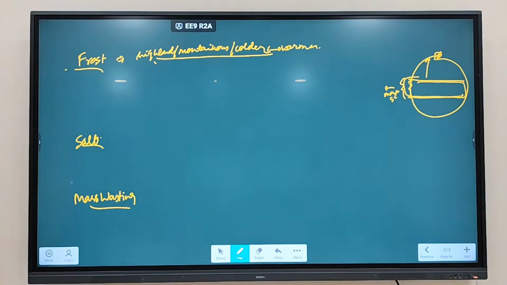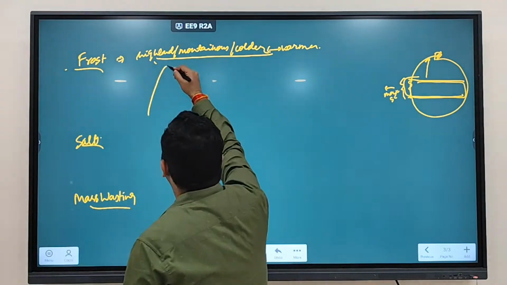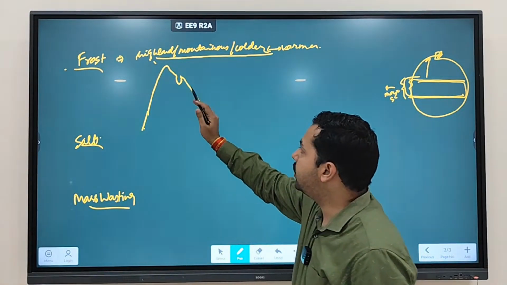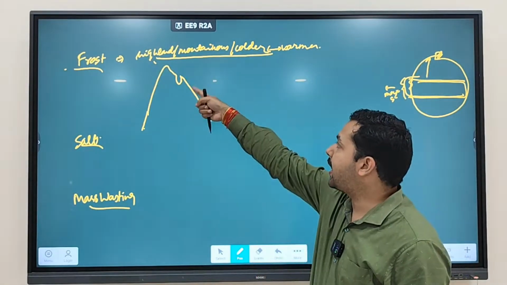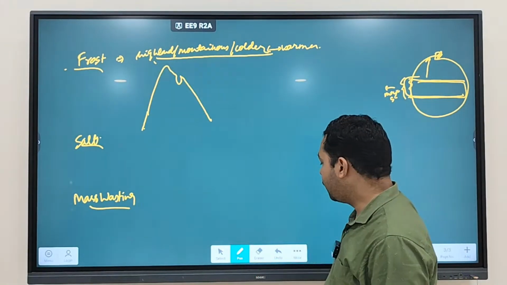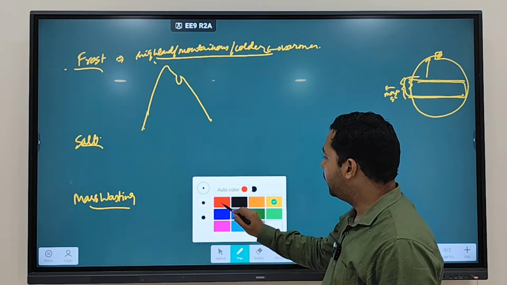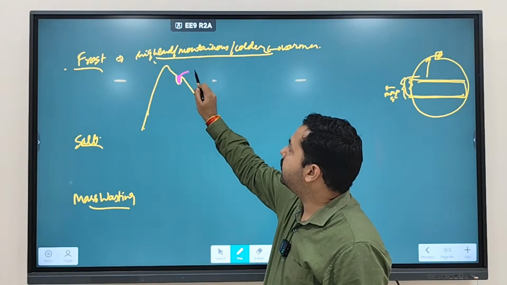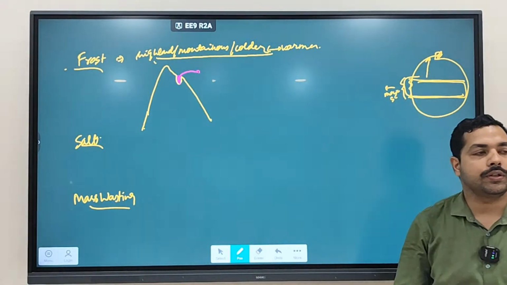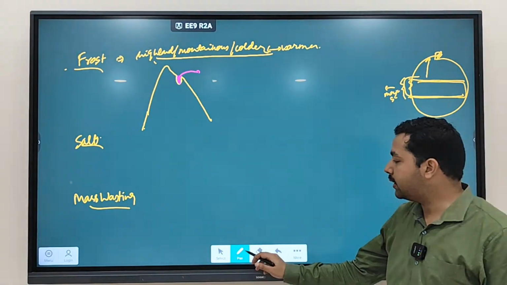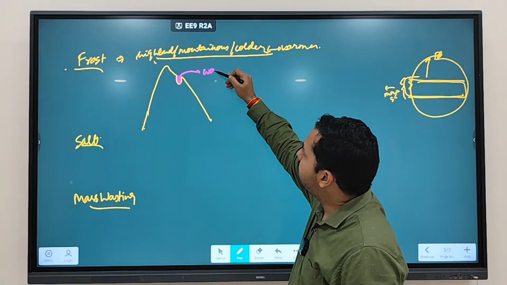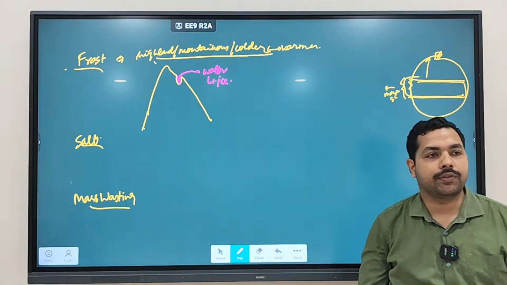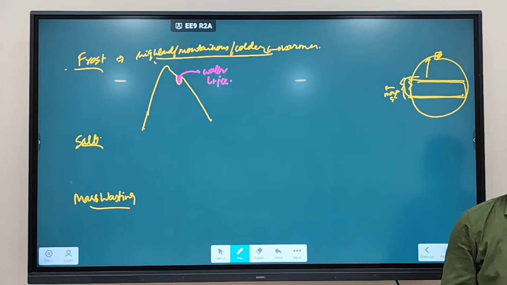Now let's say this is a type of mountain, and there is a crack that is created in this mountain. Now what will happen to this crack? Let's say this crack is filled with water. Rainfall happened, and this crack is now filled with water. During the daytime, this is going to be in water form, and during the night time, what will happen? It will change into ice form, because the temperature becomes colder.